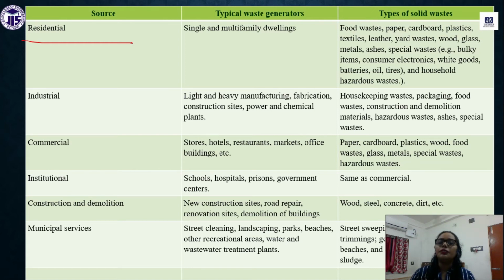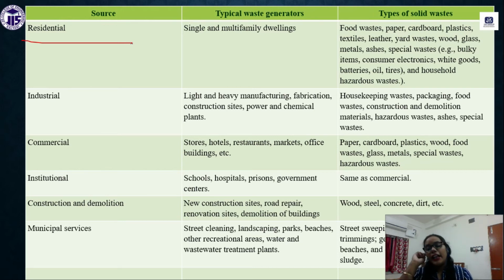There we also have industrial solid waste, like packaging, food waste, construction and demolition materials. We can have hazardous waste. These are some examples of industrial waste.